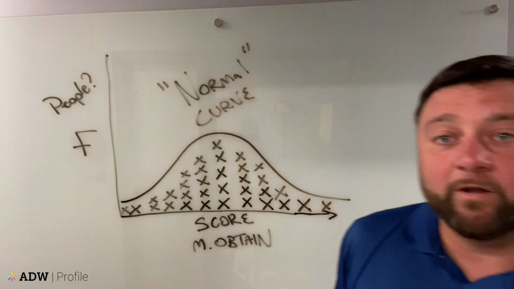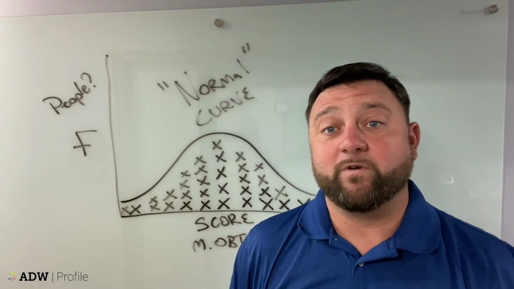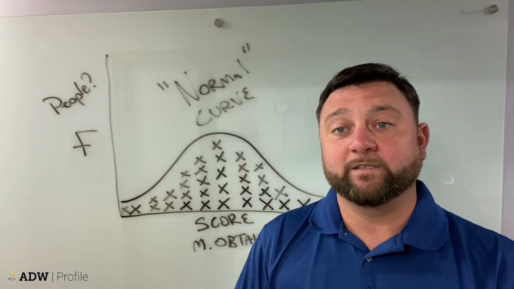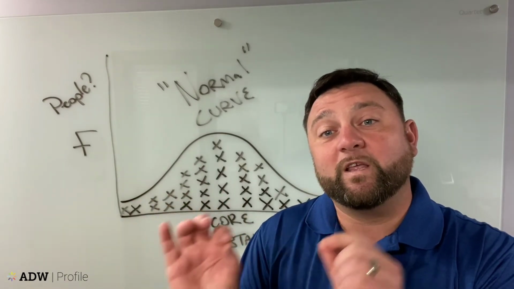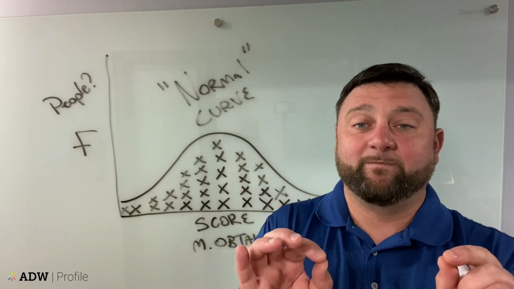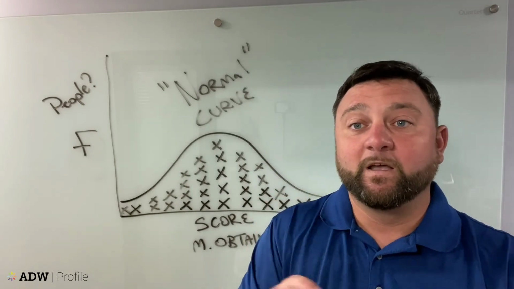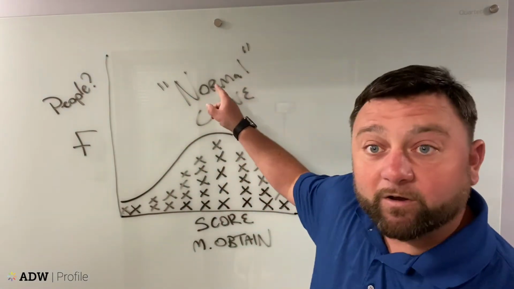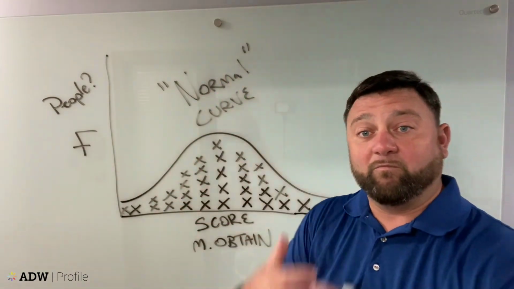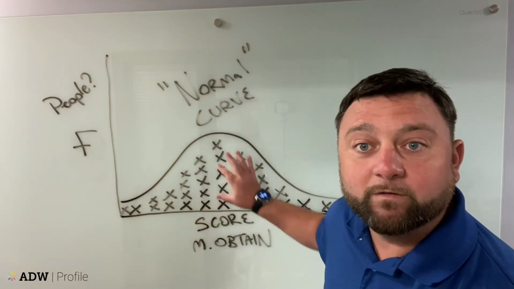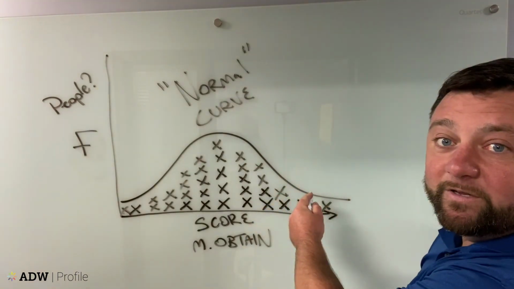Now, I put here the word normal in quotes because, as you know with A Deeper Way, one of our foundational tenets is that our definition of a normal person is somebody who is worthy of love and belonging because they exist. So that's our A Deeper Way definition of normal. And that's why I put this word here in quotes, because this is the bell curve. And the idea up to this point was that normal was somewhere in the middle. So from a philosophical standpoint, our concept of normal is anybody under this curve.